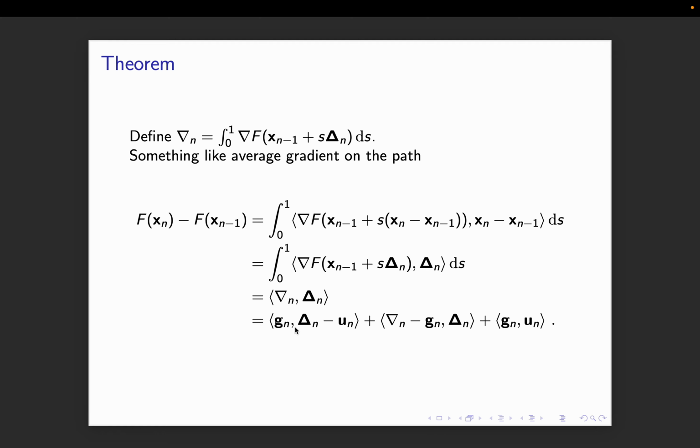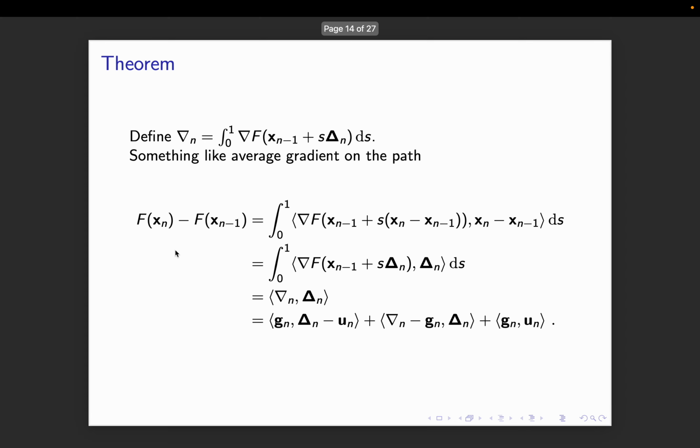Now I want to focus on gn's because that's what our loss vector is. So I add and subtract gn and I add and subtract un, which is the minimizer term. And why did I do that? It's pretty simple, because this is now a regret of my online learning algorithm. This, in expectation, will be 0, because the expectation of gn is the average gradient between xn and xn minus 1, right? Now this term is what we have to focus on. This is regret, we can bound regret. In expectation this is 0. Let's look at the third term.